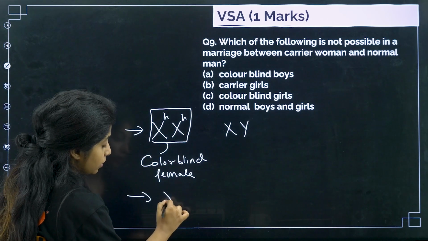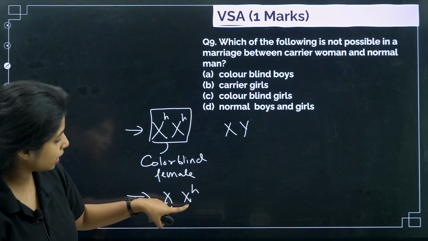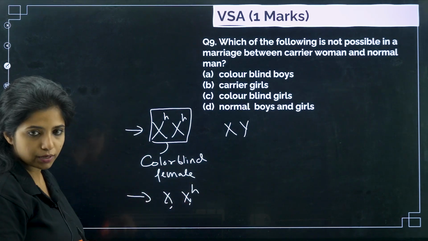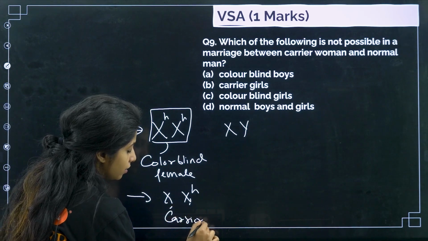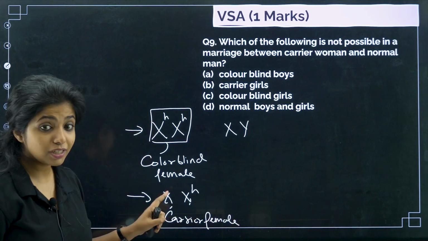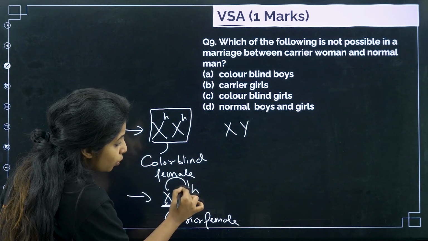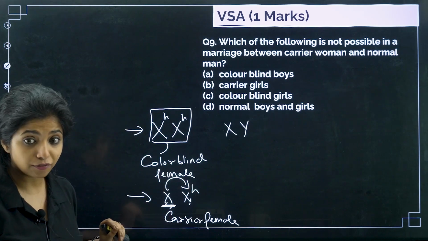Now, there is a condition where this could be XH. That means there is a normal X chromosome and there is another X chromosome which is not normal. It has some mutation in it. At this point of time, I will say that she is a carrier female. She carries this, but she is not colorblind. Why? Because it has a normal X chromosome which could overshadow its effect and hence make it normal. But she is a carrier female.